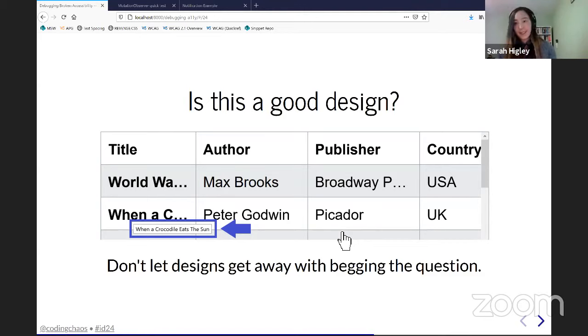This isn't the case. The real question is, is this a good pattern? Is this a good design? Should you have truncated text in a table that shows up with the tooltip? And really often when debugging something, especially as a developer, it's really easy to get really focused and mired in details and technical problems.